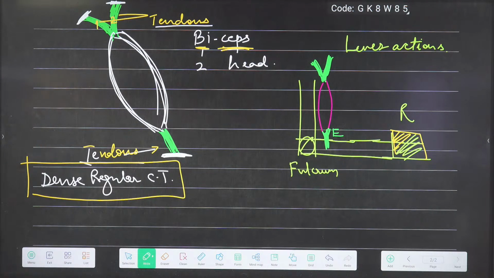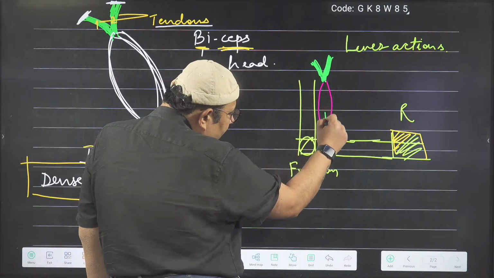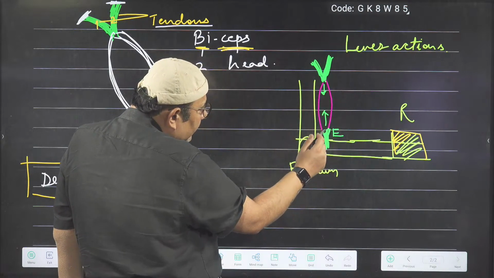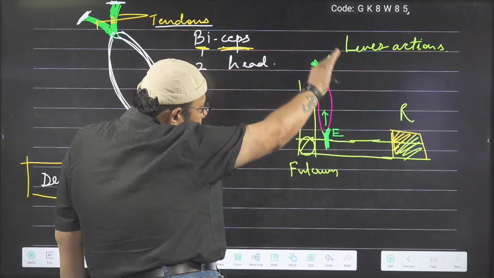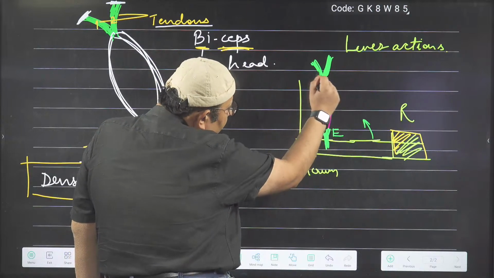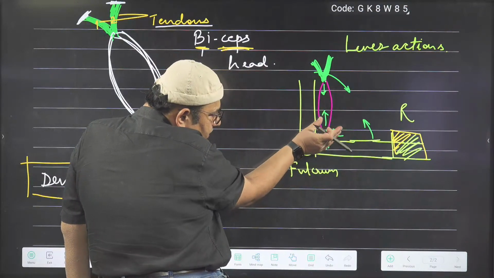Anyways, this is how the physics is. Now, what is happening when this muscle is contracting? There is shortening of the length. Now, as per physics, both will come closer. They both will come closer to reduce this angle.